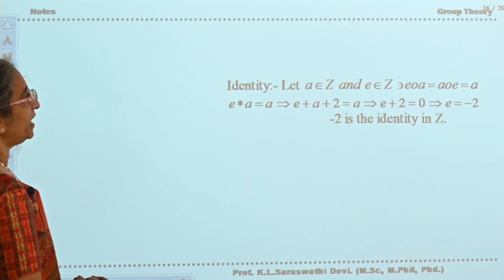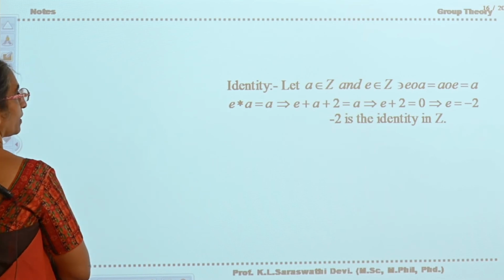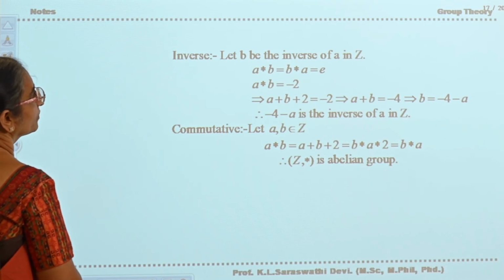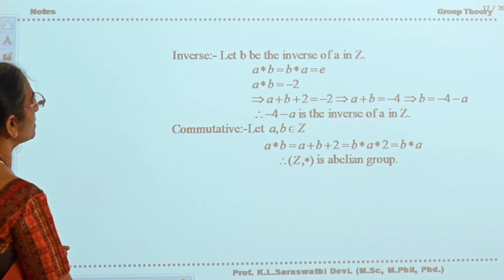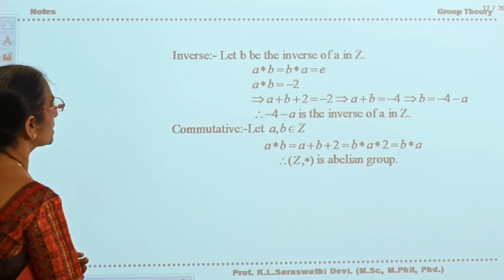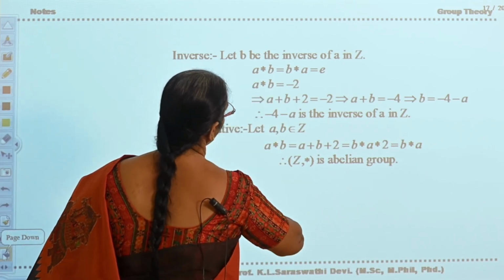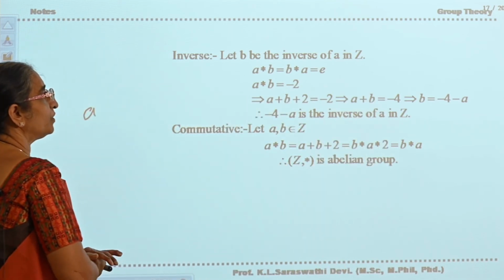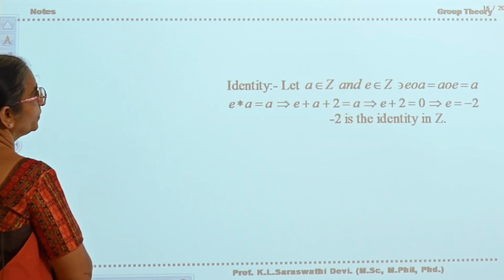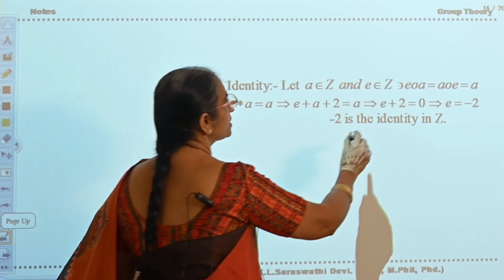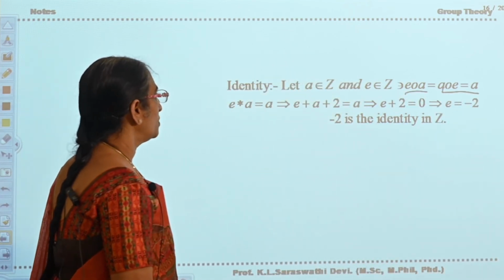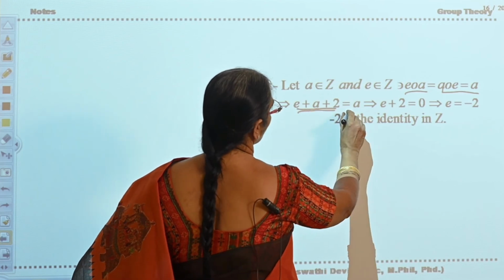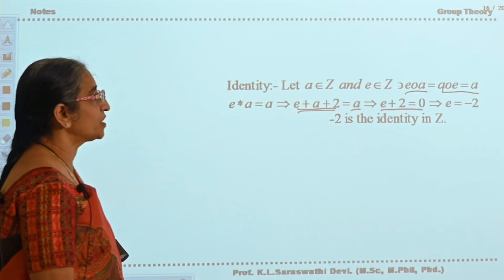Next, identity. Take E circle A, where A belongs to Z, E belongs to Z, E circle A is equal to A circle E is equal to A. So E star A is equal to A implies E plus A plus 2, according to the definition, is equal to A. So E plus 2 is equal to 0, E is equal to minus 2.